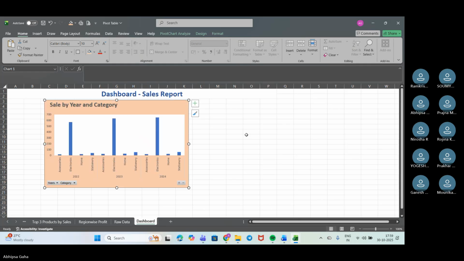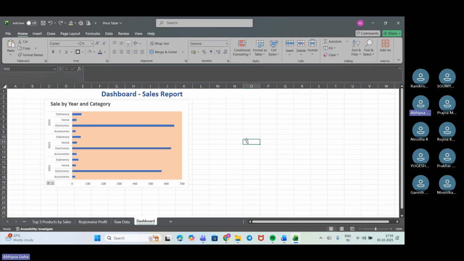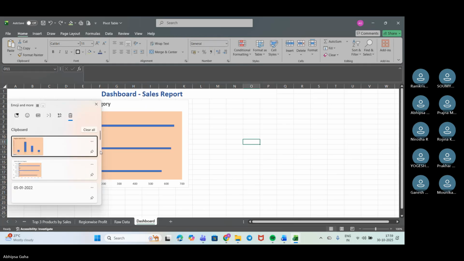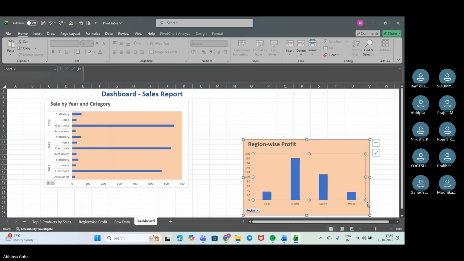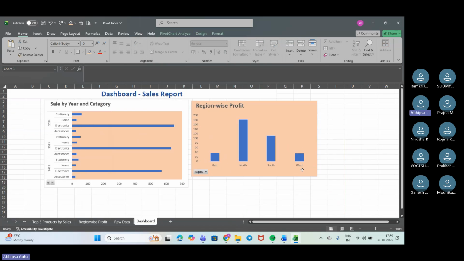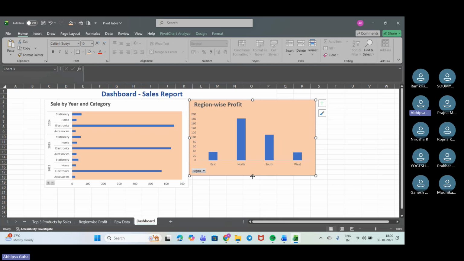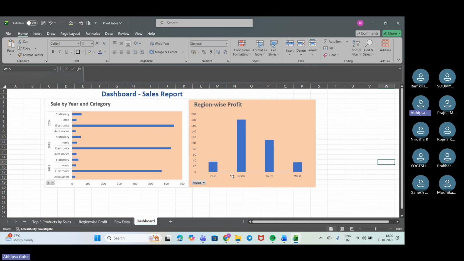Okay. Control C. Here I'll be pasting it. So I want to paste this. I'll just drag and drop it here, and we'll place it this way and we'll adjust each one of them. Okay. So this is the way we need to put it.